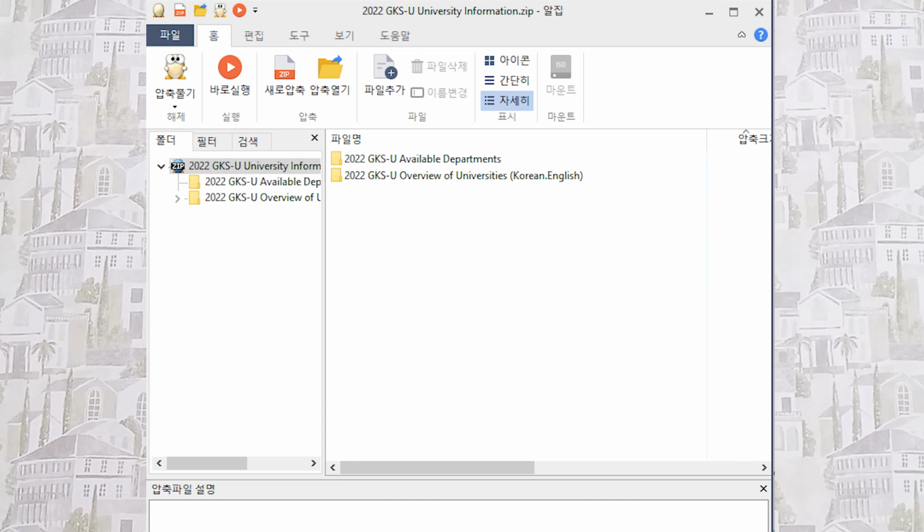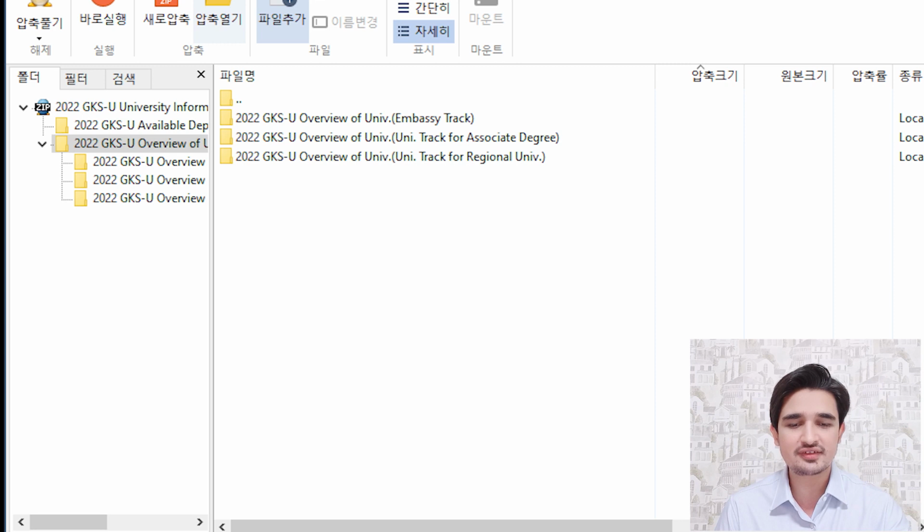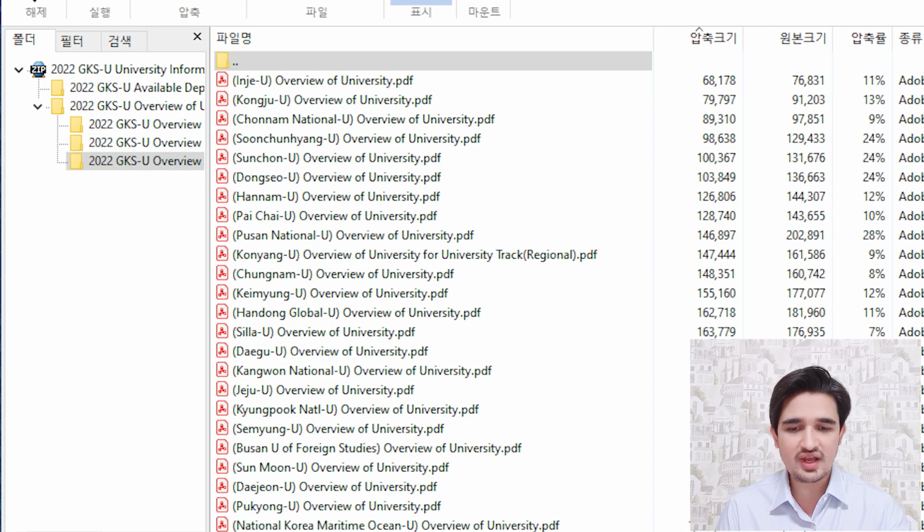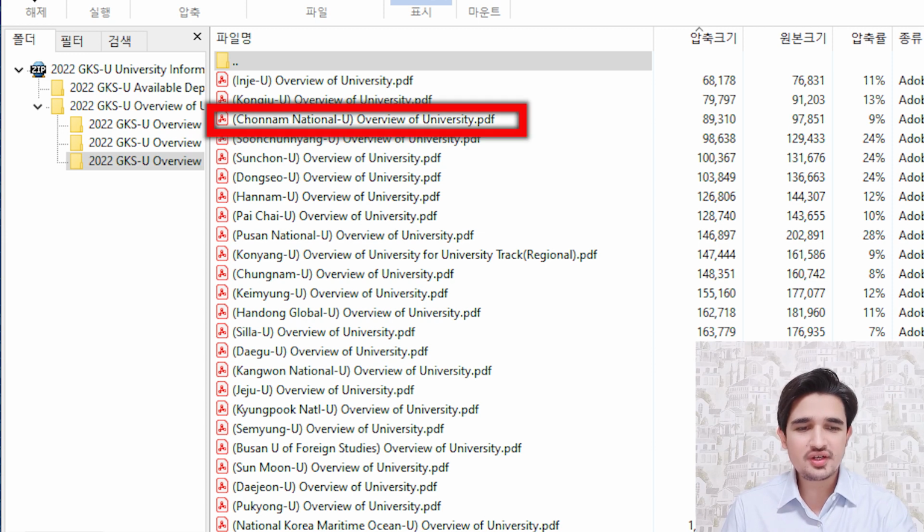So after finding your department and university, for example, I have chosen Chonnam National University and I have chosen Mechanical Engineering course. So now I want to search a little more about Chonnam National University. So there is a university information list also available here. So you have to open this file and it will say that overview of universities of embassy track, associate degrees or university track. So my Chonnam National University is in university track. So I open this file and from here I will find Chonnam National University. So I have selected Chonnam National University.